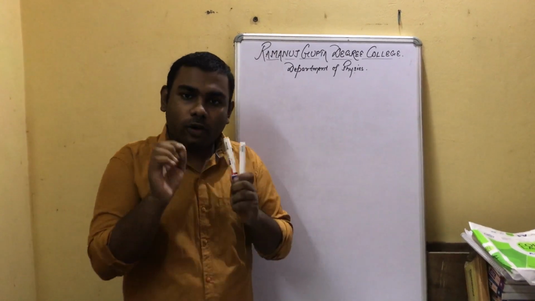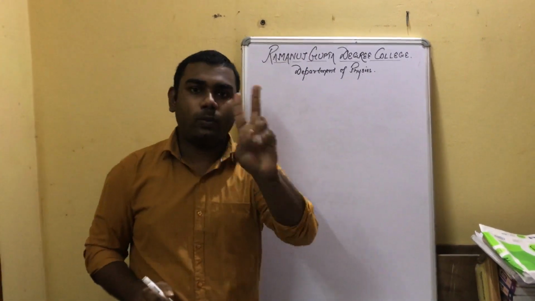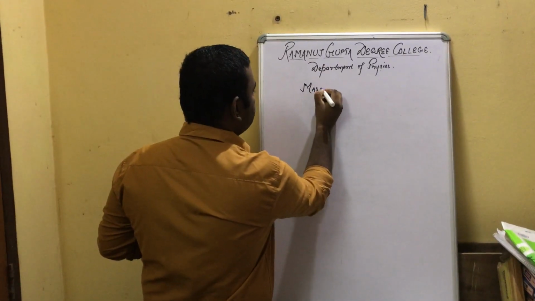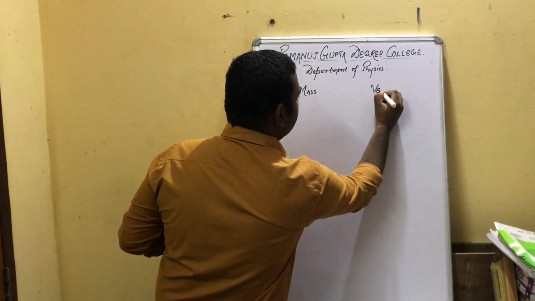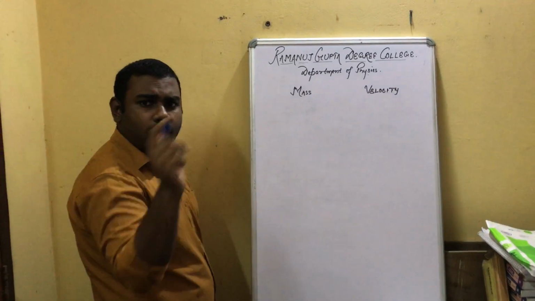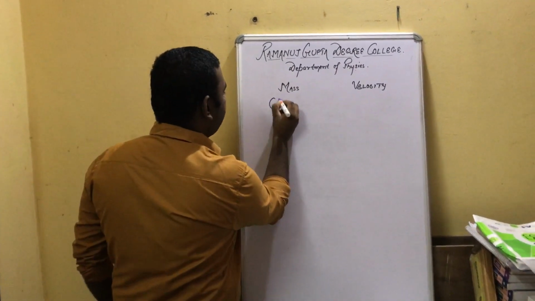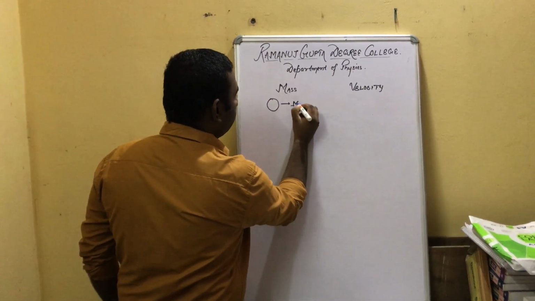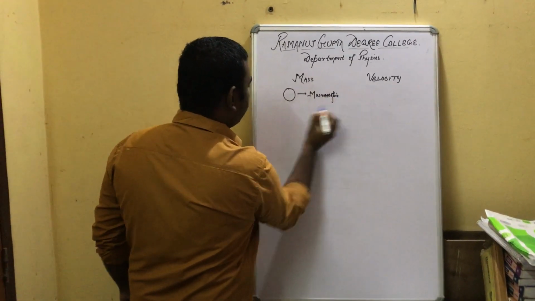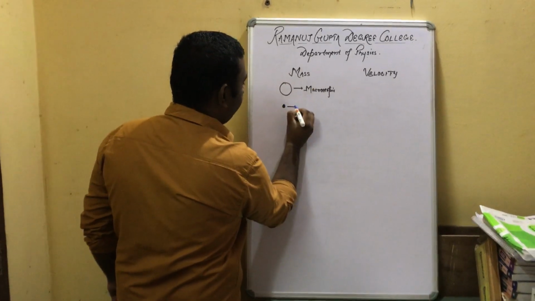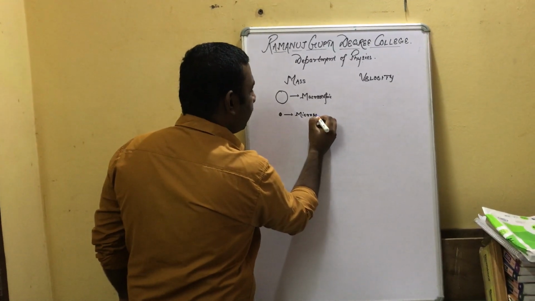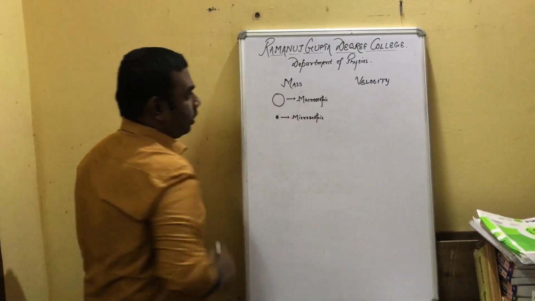So first of all, for studying the motion of a particle we need two parameters. One is mass and another is velocity. Mass can be categorized into two kinds. One is macroscopic one. Another is microscopic one. Microscopic means, for example, you can say the mass of an electron, proton, etc.